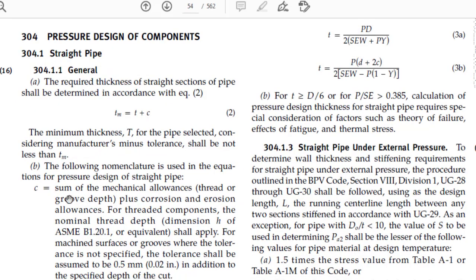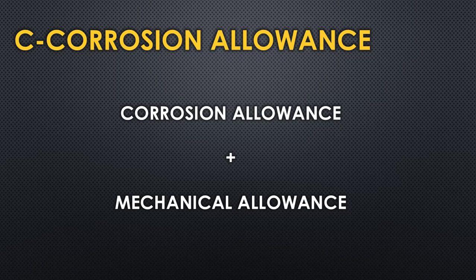C stands for corrosion allowance. Corrosion allowance also includes the mechanical allowance with the corrosion and erosion allowance. That is what the definition says. If you look into it carefully, it is the sum of mechanical allowance as well as corrosion and erosion allowance. This is what the definition says. So what it means basically, it means corrosion allowance includes the corrosion allowance as well as the mechanical allowance.